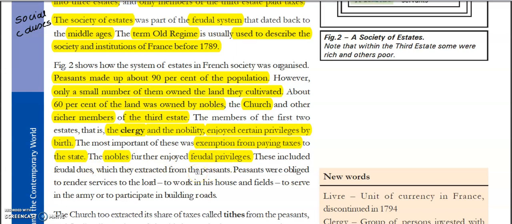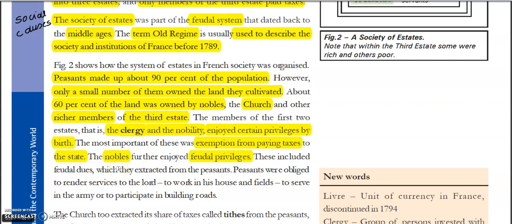See, feudalism was a dominant social system that existed in medieval Europe, okay? Now feudal privilege means that the lower caste, that is the third estate, had to pay some money to the higher caste, that is the first and second estate, right?